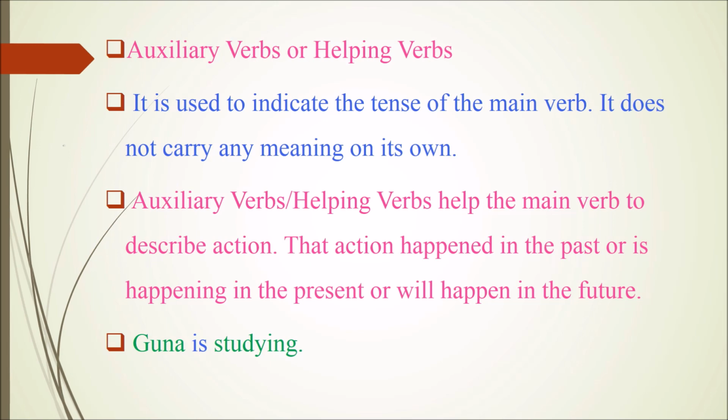Auxiliary verbs or helping verbs help the main verb to describe action. That action happened in the past or is happening in the present or will happen in the future. For example, Guna is studying. Here, is is an auxiliary verb.